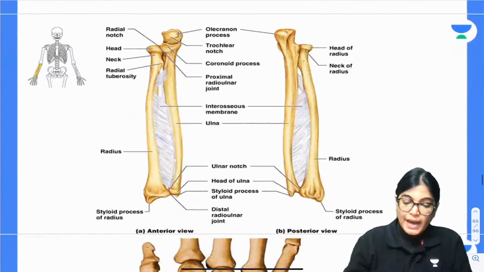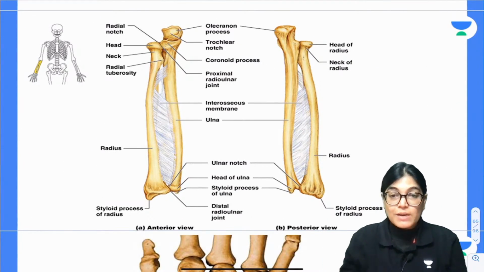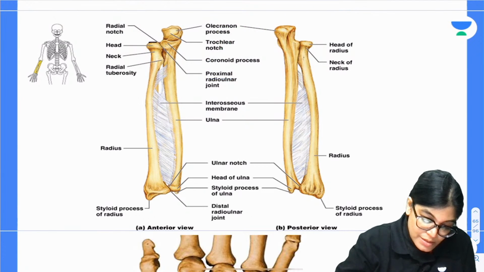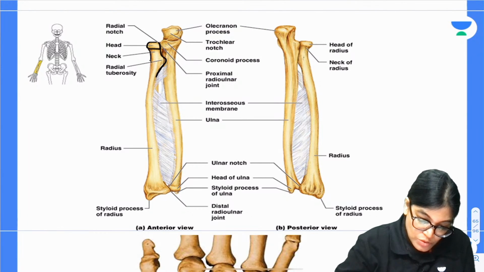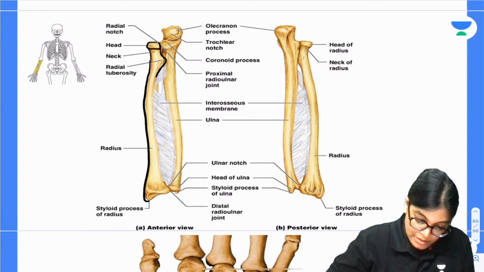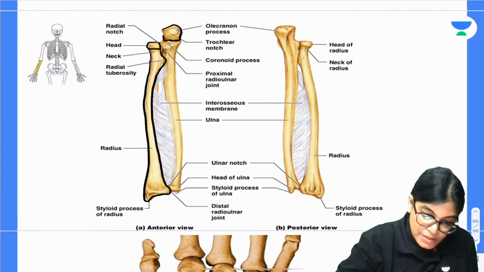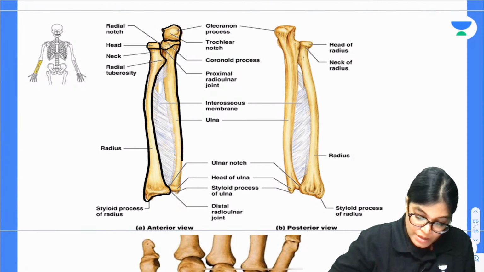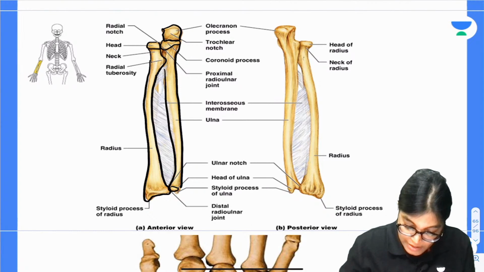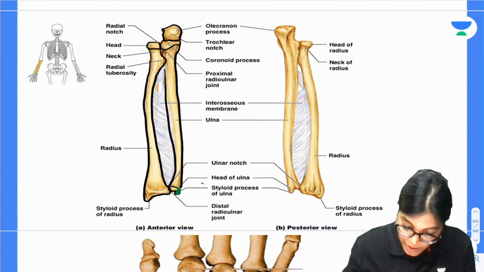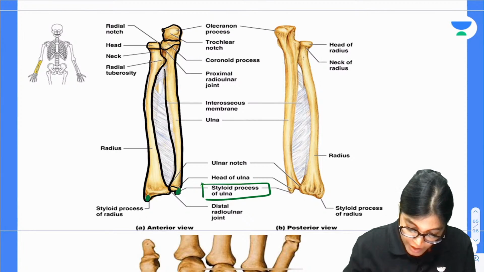So my dear aspirants, I would like to show you various images so that your concepts get cleared. You can see here the radius and the ulna bone. This is the radius bone, and this bone which you are seeing is the ulna bone. Here you can clearly see the styloid process of both. This is the styloid process of ulna, and this is the styloid process of radius.